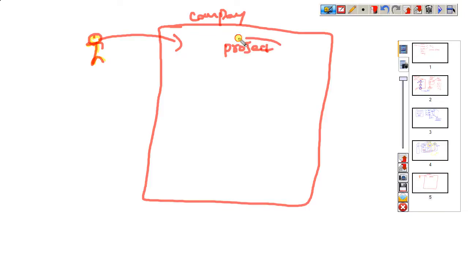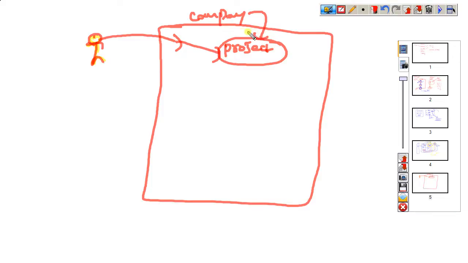First of all, the company needs to get this project. So my point is, how do company people get projects? After getting the projects, what process do they follow, and where does the test engineer come into the picture? That we will start discussing.